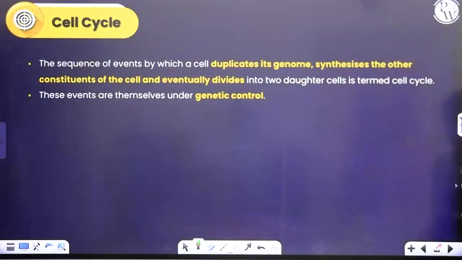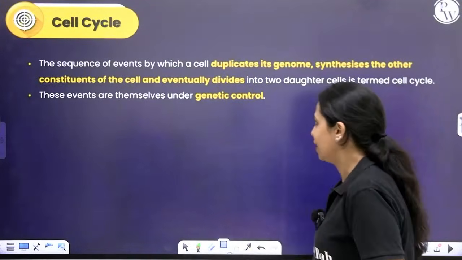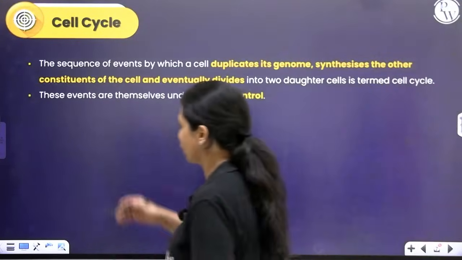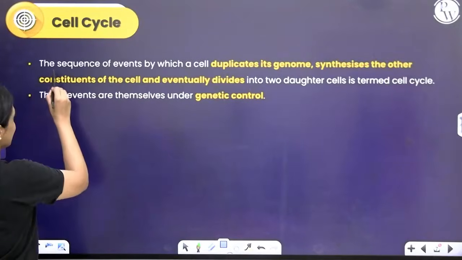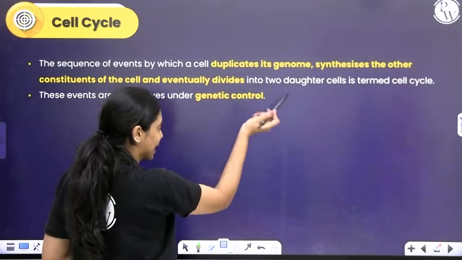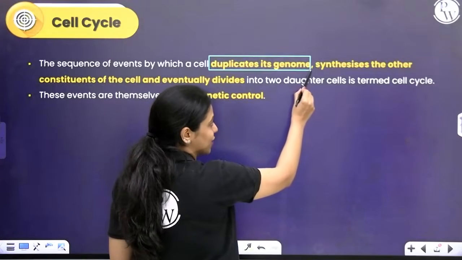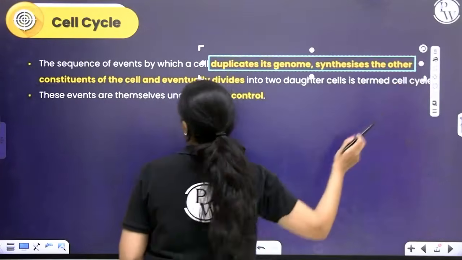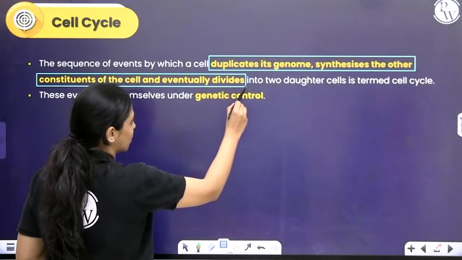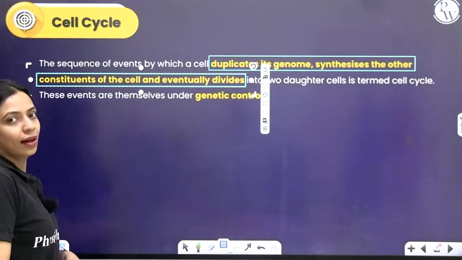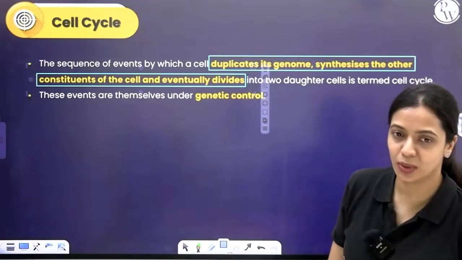Yeah. So, what is a cell cycle? How can we define it? A cell cycle can be defined as the sequence of events that happens in an orderly manner. Okay? So, it is a sequence of events by which the cell duplicates its genome, which is basically DNA replication, synthesizes whatever is required for cell division, and eventually it will undergo cell division to give rise to daughter cells. This whole sequence of events is what we call the cell cycle.